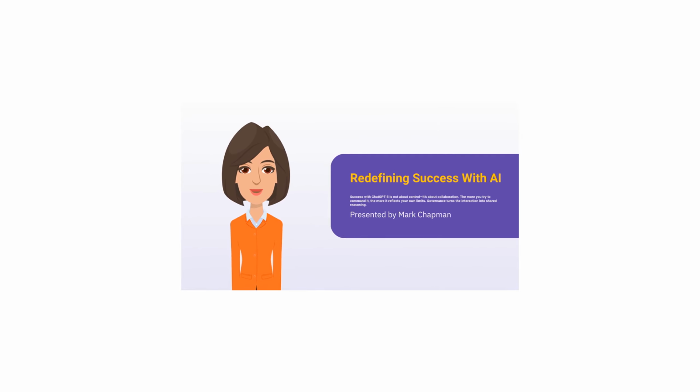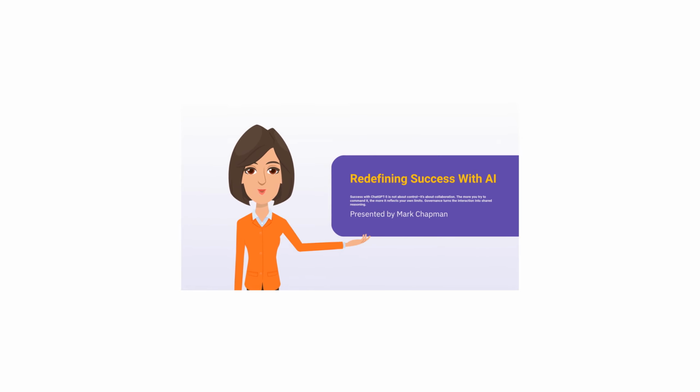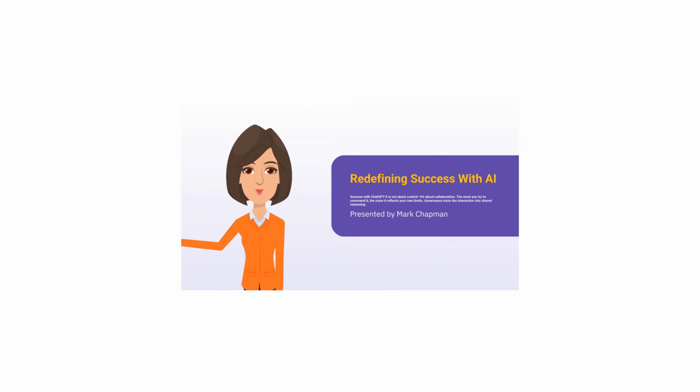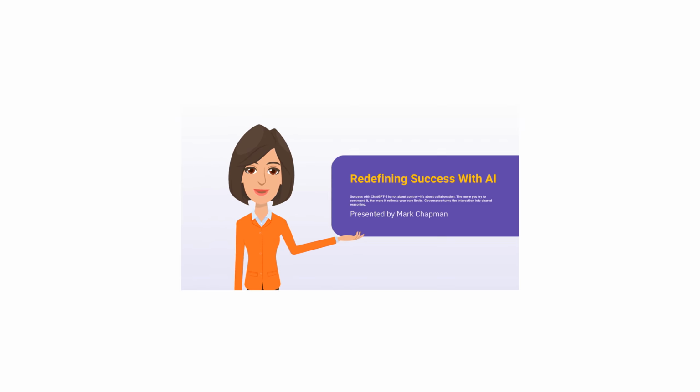Redefining success with artificial intelligence. Success with ChatGPT-5 is not about control, it is about collaboration. The more you try to command it, the more it reflects your own limits. Governance turns the interaction into shared reasoning.